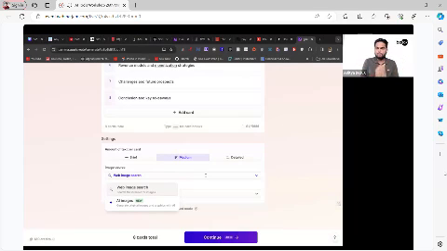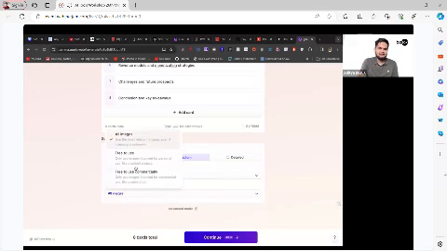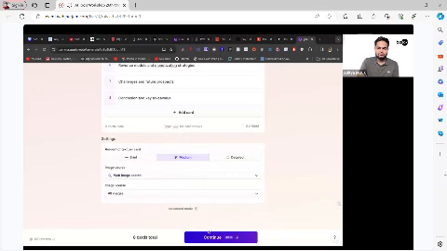Right now I'm going to select images from web. In image license, I can select free to use, free to use commercially, or all images, so that you will never get in trouble when it comes to copyright. Now I'm going to click on continue.